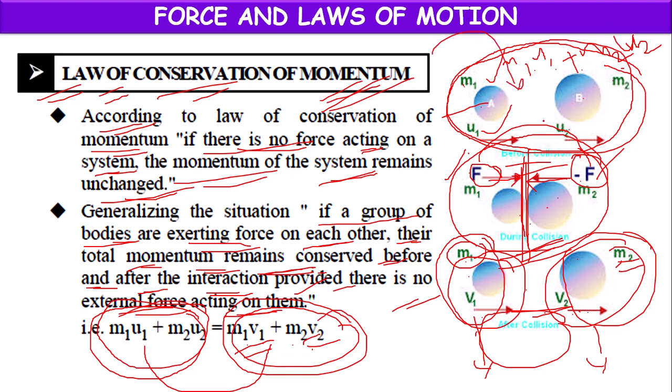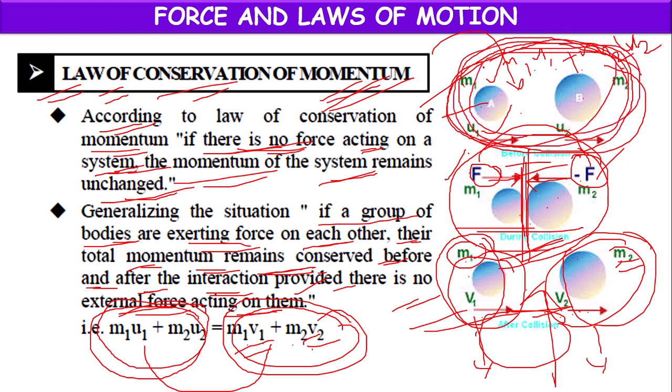Before collision there was no external force, and after collision there was no external force. Only during the collision was force acting between the bodies. So if there is no force acting on the system, before collision or after collision, the momentum of the system before collision is equal to the momentum after collision. That is the meaning of the law of conservation of momentum.